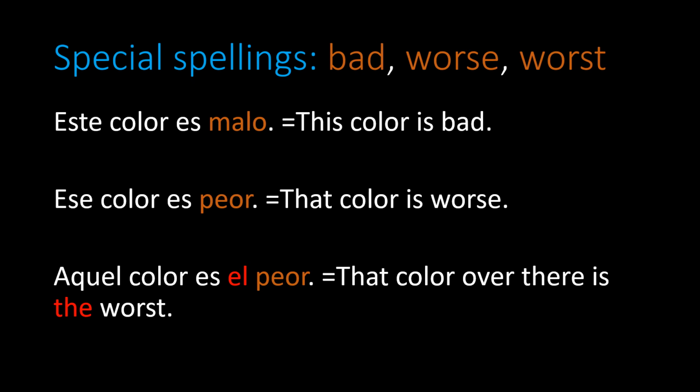Peor is a special form of the word malo. It's the comparative form of malo. In the third sentence, aquel color es el peor. El peor is the superlative form of malo. Notice the el in red. That shows you that it's superlative.